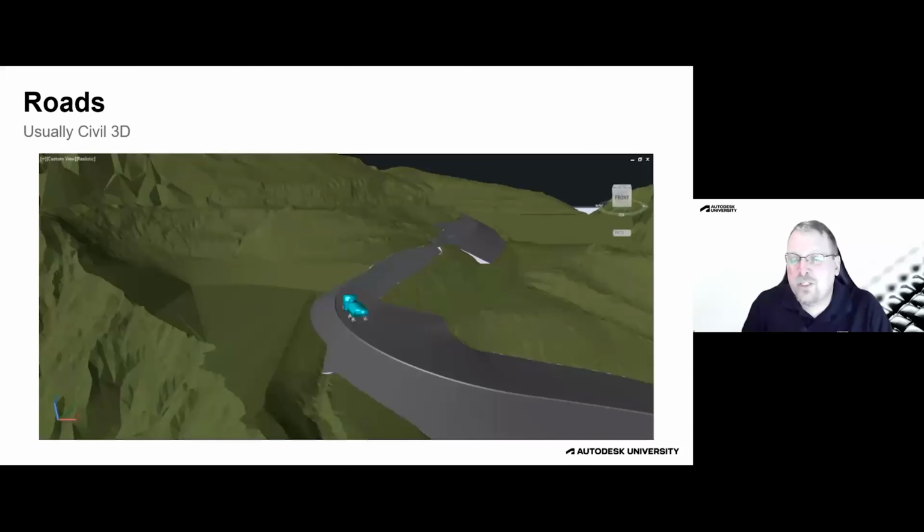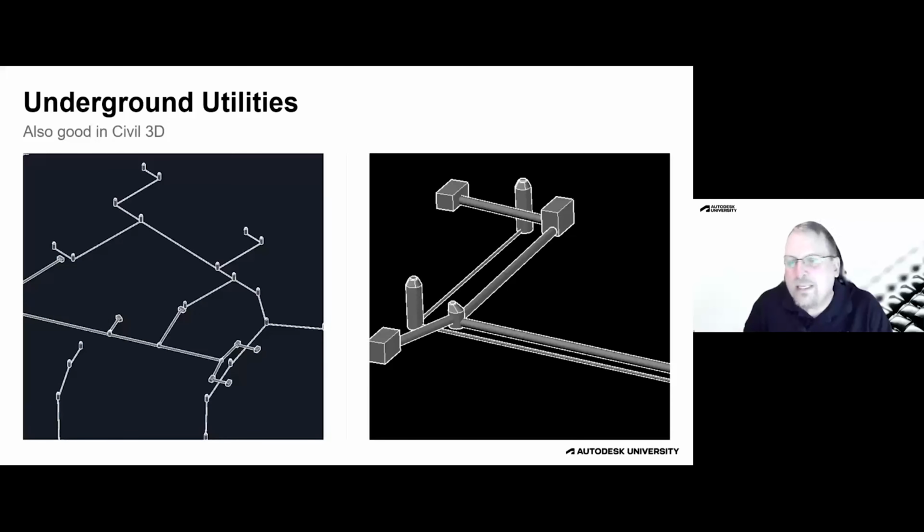Utilities is another place where Civil 3D is really designed to work. Now, the utilities that we're going to be using are going to be more the underground utilities. So stormwater collection, sanitary sewer, water distribution, those types of utilities is where Civil 3D is going to be used. These are the underground utilities. Civil 3D doesn't work very well for yard piping for like a treatment plant.